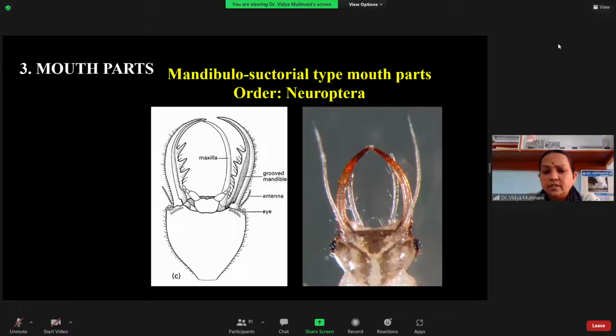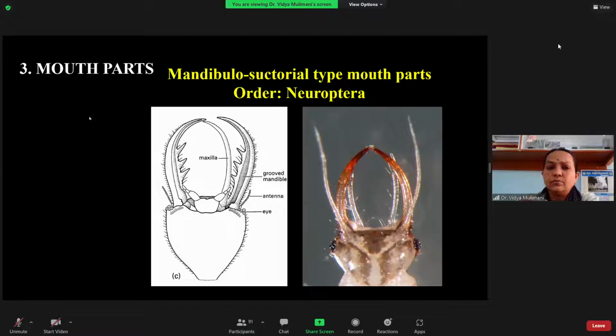It is long, and this will fit into the groove that is there in the mandible, and it forms a straw-like structure, like the straw you use whenever you are drinking juice. And these mandibles at the tip are very pointed. So they pierce the mandible into the prey, and they suck only the body fluid. They do not feed on the entire insect. Only the body fluid is eaten.